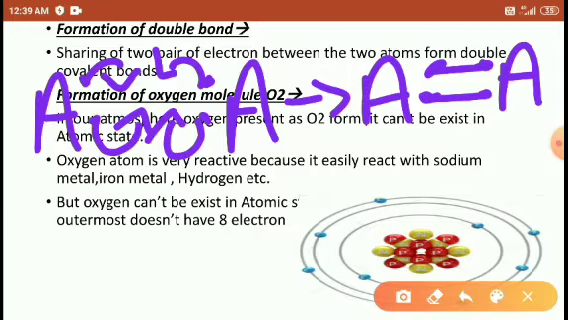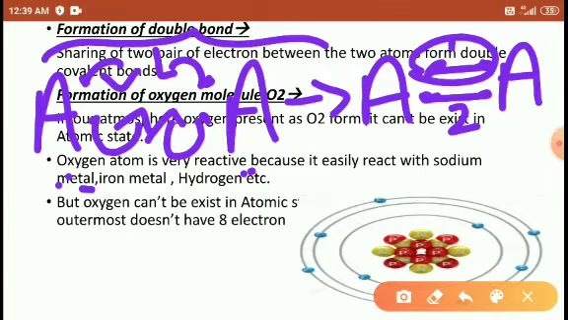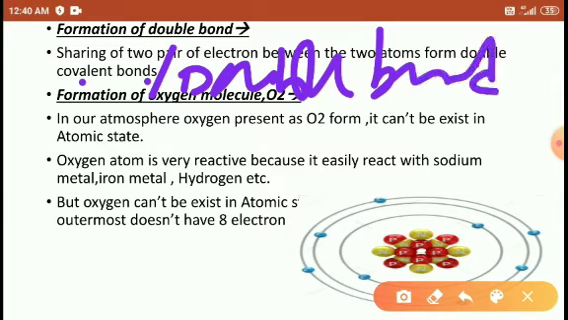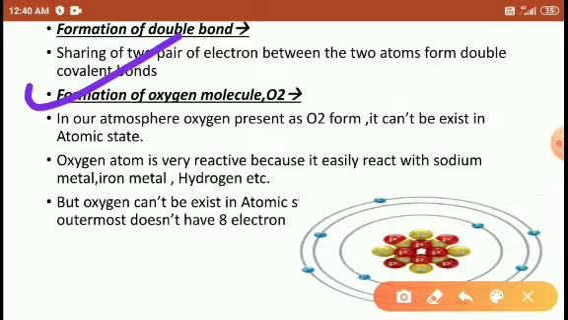Students, it means between the two atoms, two pairs of electrons are shared. This is one pair and this is the second pair. The two atoms sharing two pairs of electrons is called the formation of a double bond or double covalent bond. Both are correct. You may say double bond or double covalent bond. Right? Okay, let's see one example.